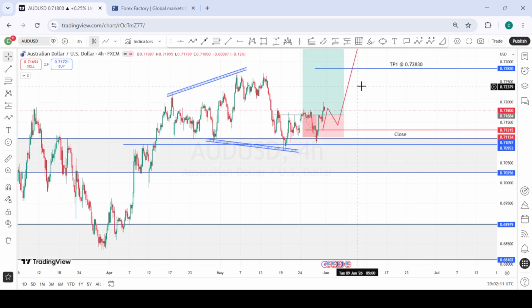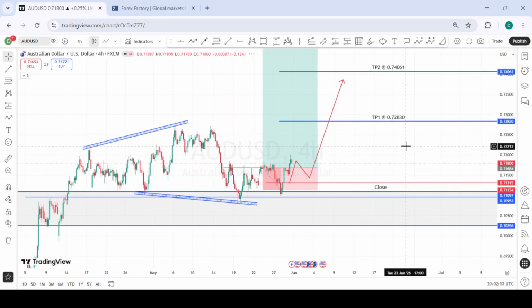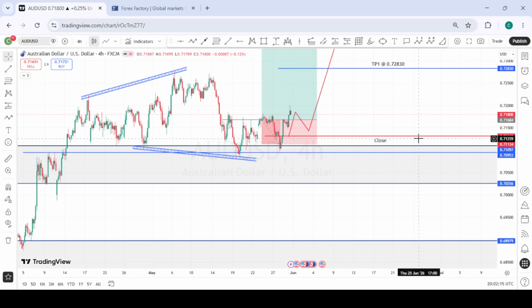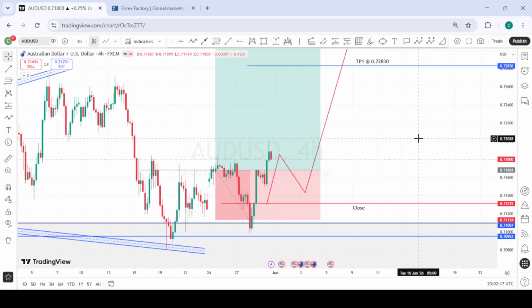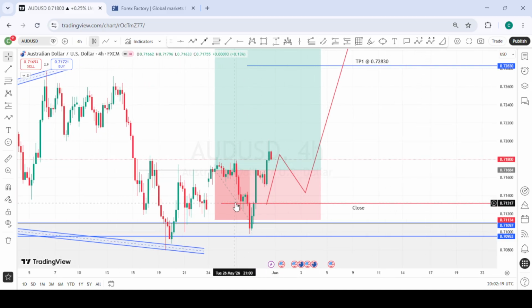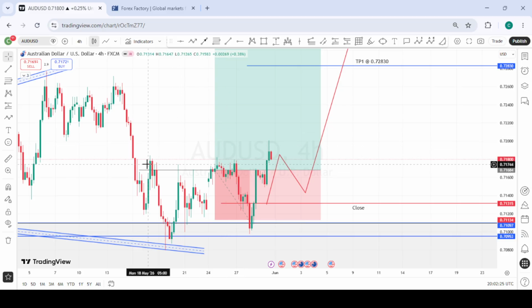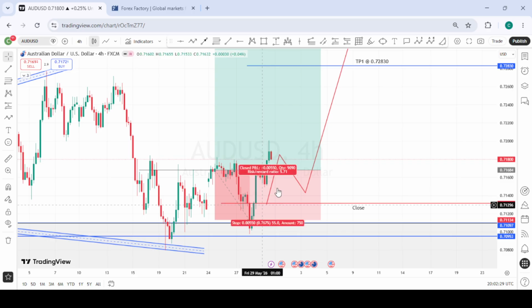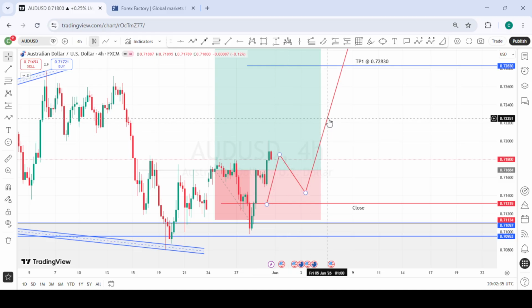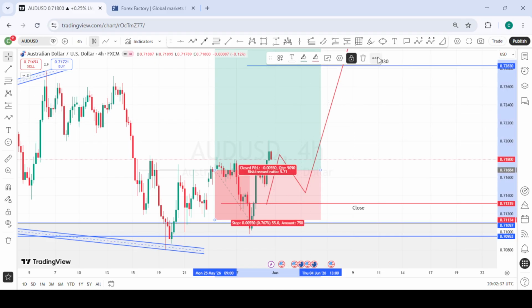This is AUDUSD. We took this position as well, and we closed out early, but eventually it actually hit our SL. We closed out around this area, but it still hit our SL. So last week we anticipated that price was going to give us this break of structure, this daily structure shift here, and come for a higher low formation and take us to the upside. But as you can see, this is now the formation of the break. So what we are looking forward to now is the retracement.